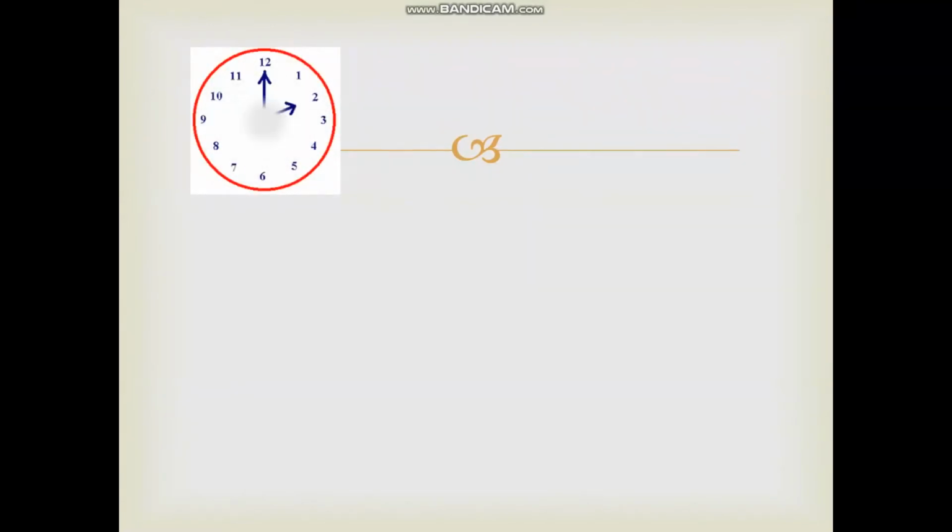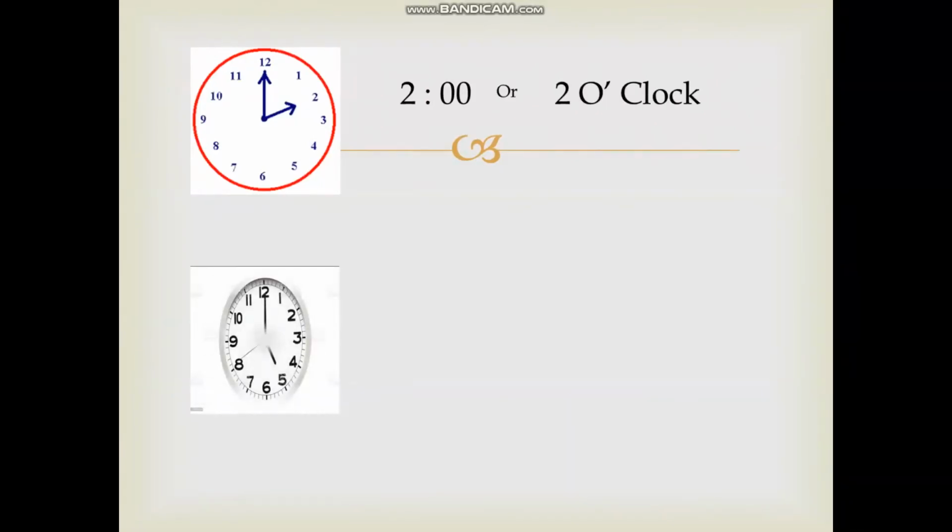For example, here the hour hand is pointing to 2 and the minute hand to 12. So the time is digitally 2:00 and otherwise it is 2 o'clock. And here it is clear from the clock that it is 5 o'clock. I hope I'm clear, children.